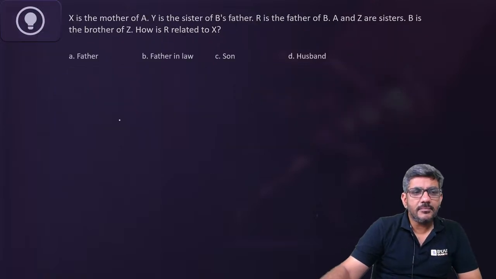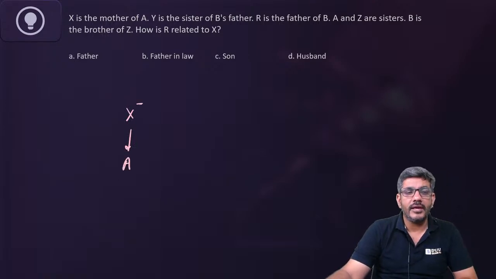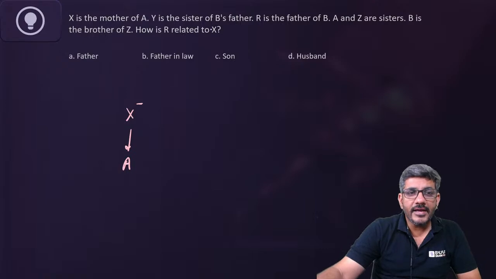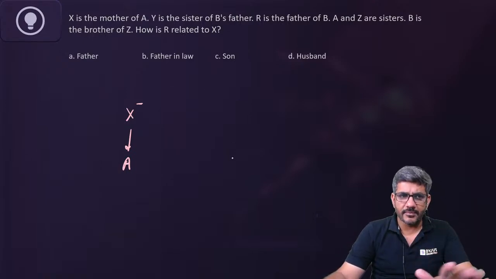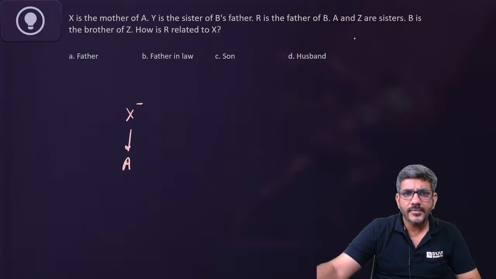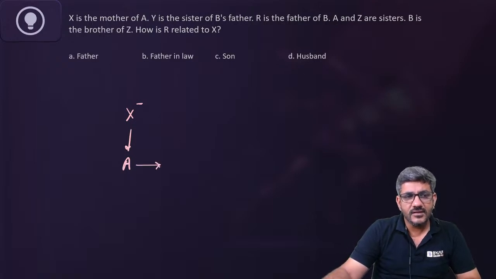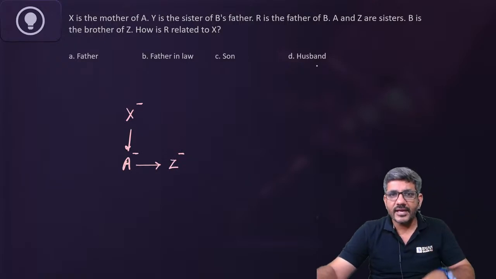It says X is the mother of A. So I would write it like this. X is the mother of A, so X is definitely a female. We do not know about A, male or female. Y is the sister of B's father. I would say currently do not use this statement. We have X and A. Anything related to X and A? Let's find that out. A and Z are sisters. So Z and A both are females and they are sisters. Anything related to X, A or Z?